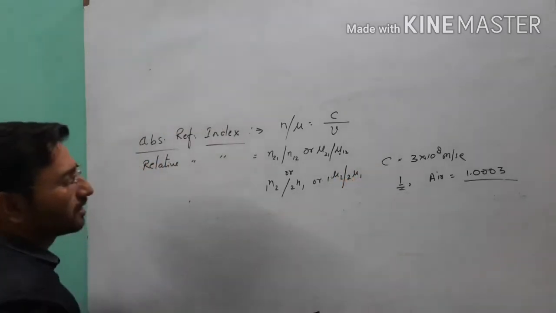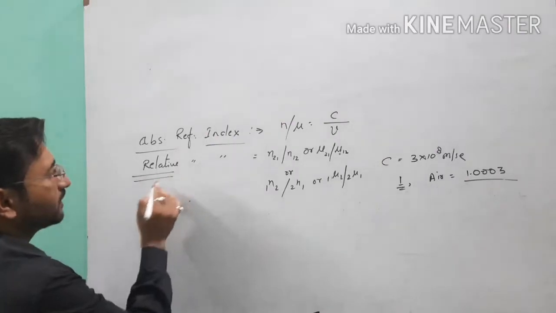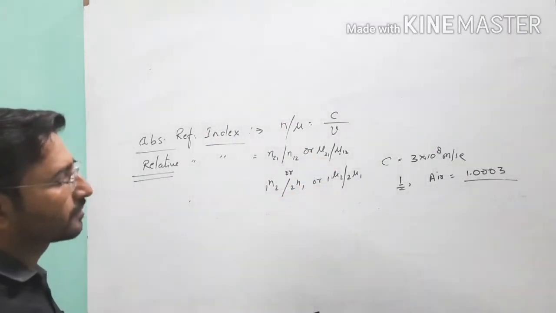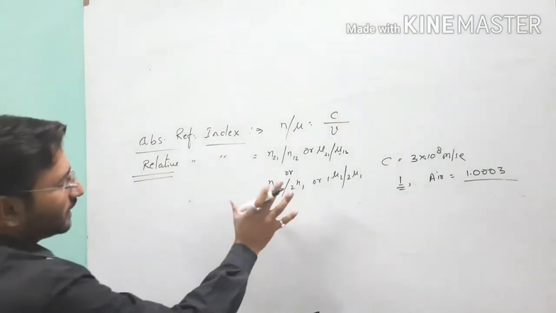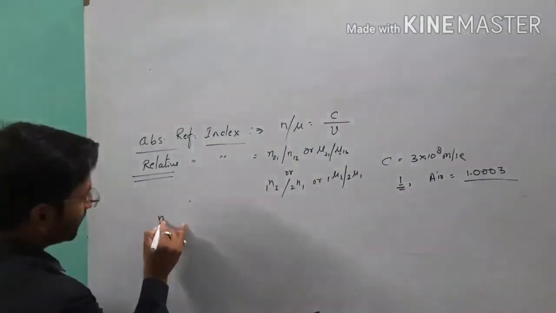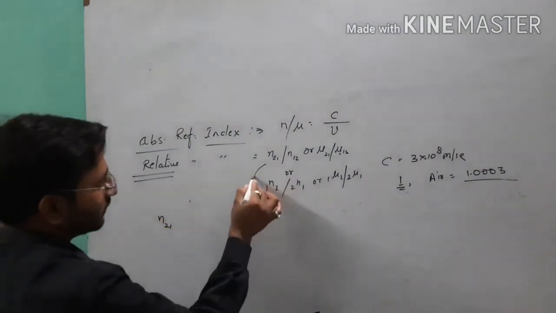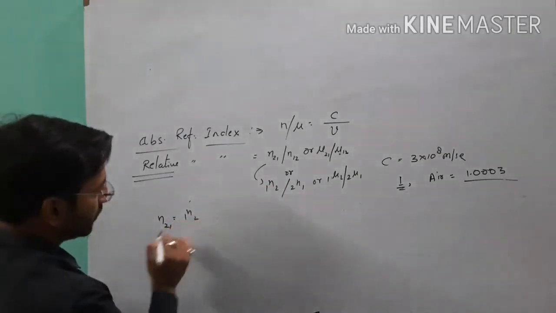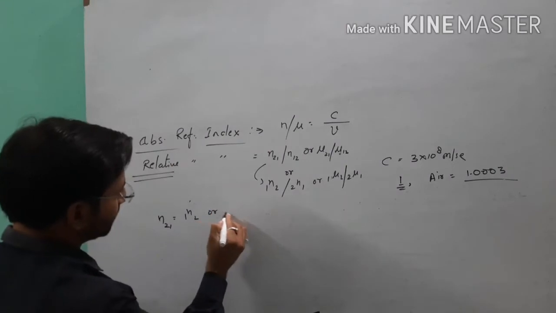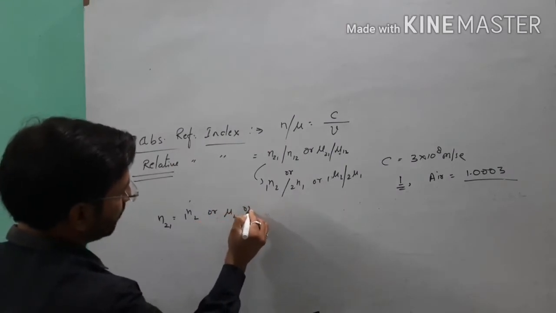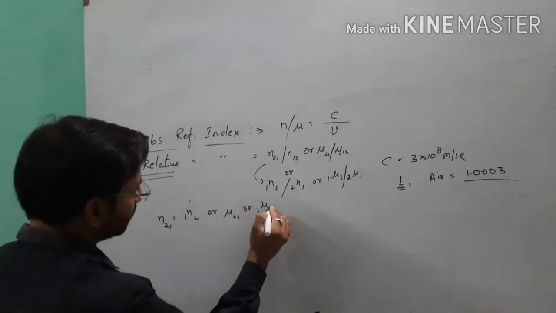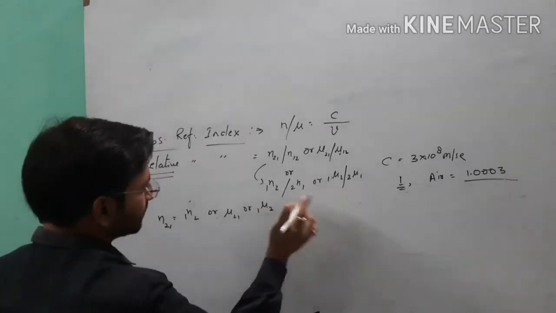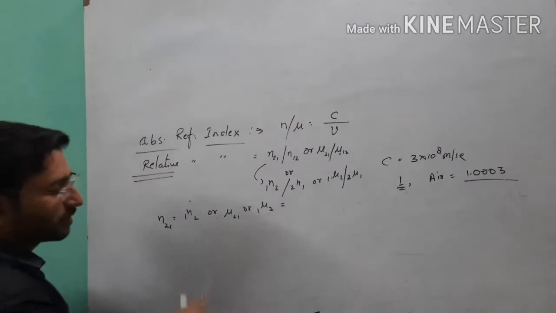You can see the formula for relative refractive index in any of these four forms. Here, what is the meaning of n21? This n21 equals 1n2, or you can write mu21 or 1mu2. So we can say the definition of this, what does it imply?